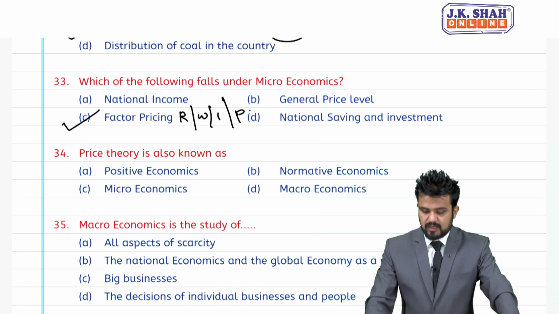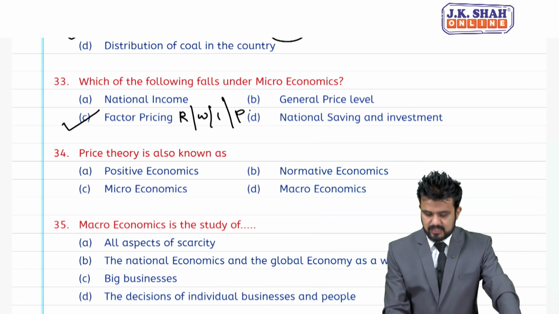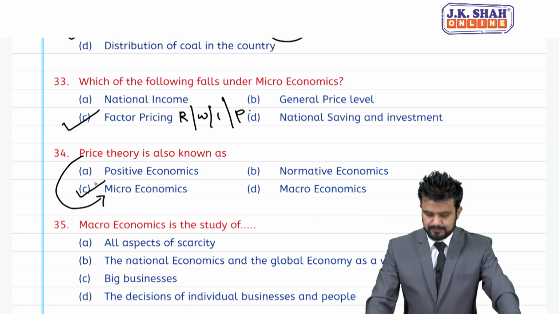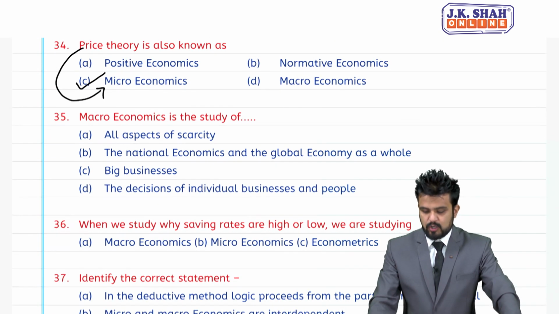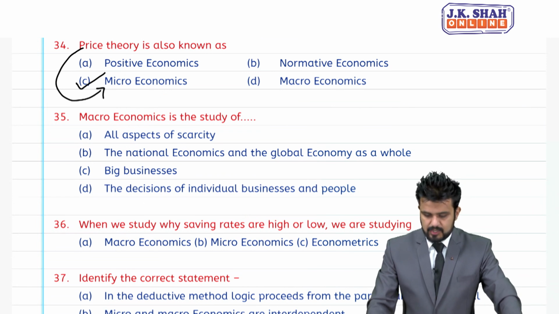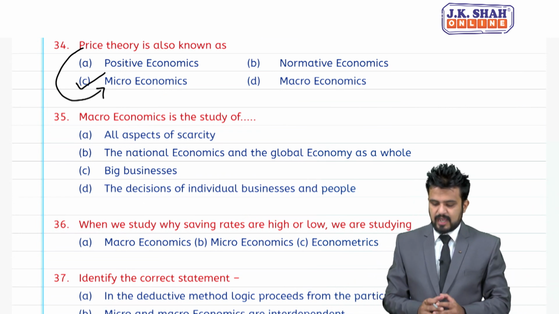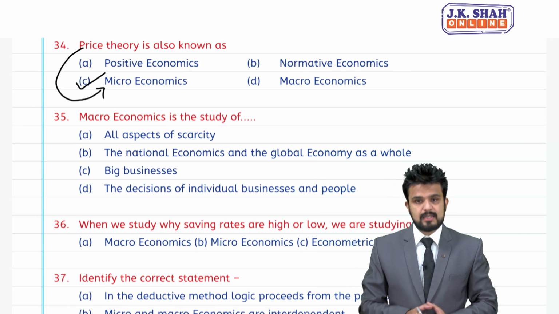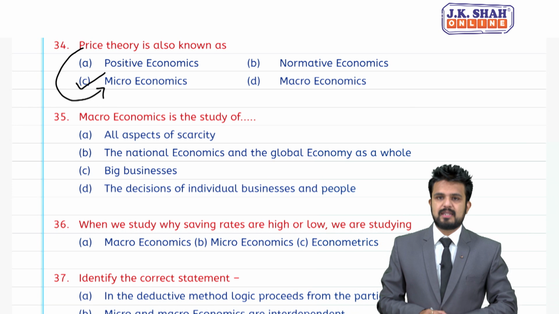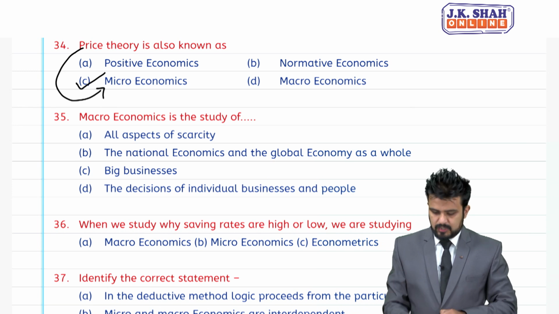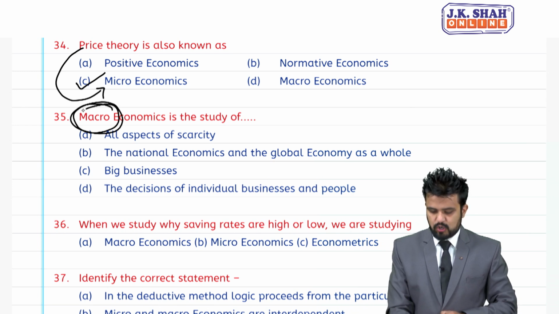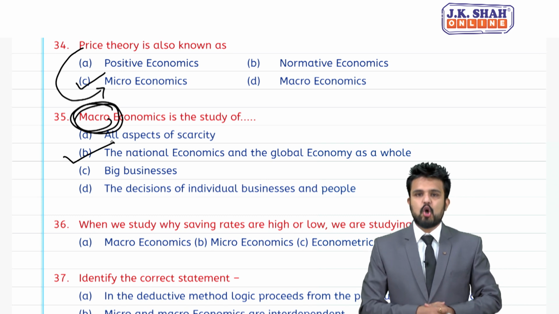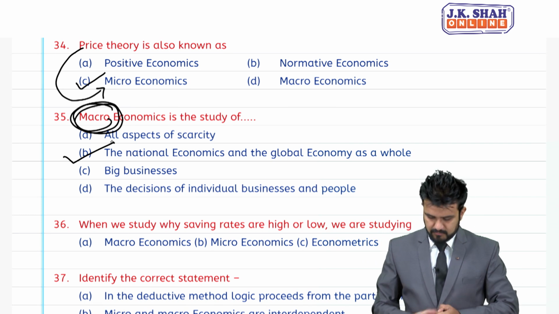34, price theory is also known as microeconomics. 35, macroeconomics is a study of all aspects of the economy: national economies and the global economy as a whole, not big businesses or the decisions of individual businesses and people. They are asking about macro, and B is the right answer, national economies and the global economy as a whole.